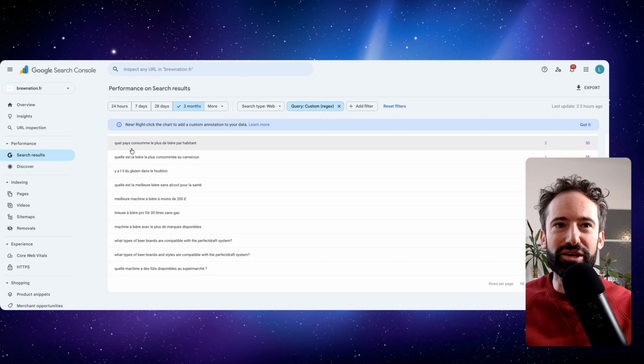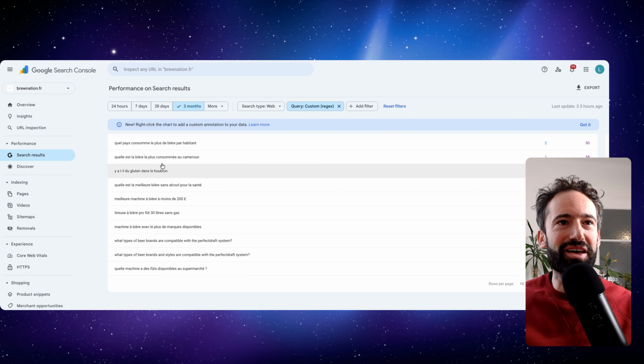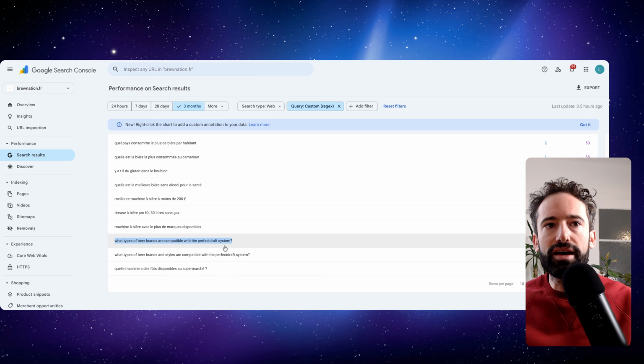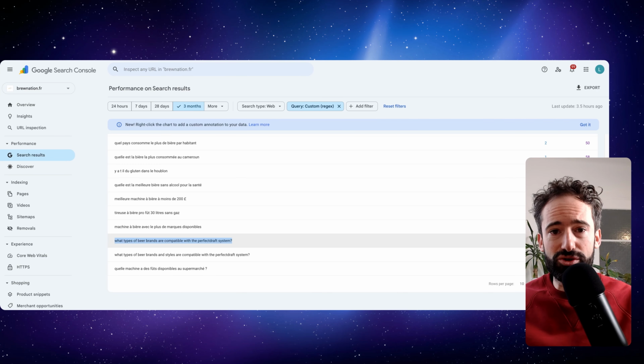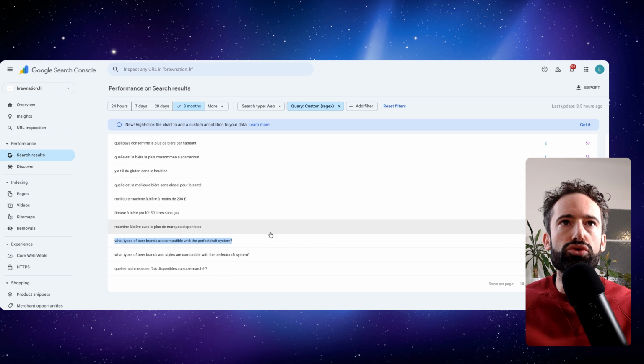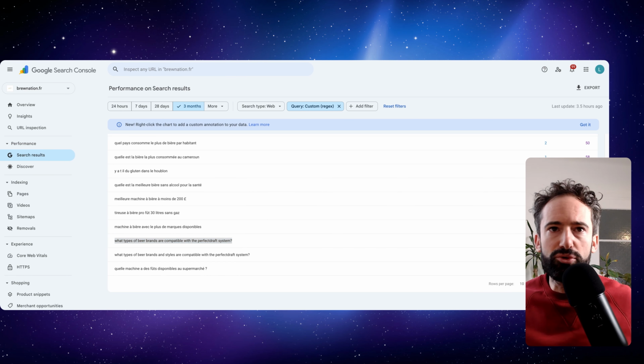It's a French beer blog, which is why you see the word beer written a lot of times. But you see this kind of keywords, for example here, what type of beer brands are compatible with the perfect draft system? This is something people used to ask on Google. They will still ask on Google, but potentially they will also ask it on ChatGPT. And this is very much like a prompt directly. This is why it's a prompt that you should follow, in my opinion, if your brand is mentioned in there. So this is really something you should do. By the way, you can also do some reverse engineering.